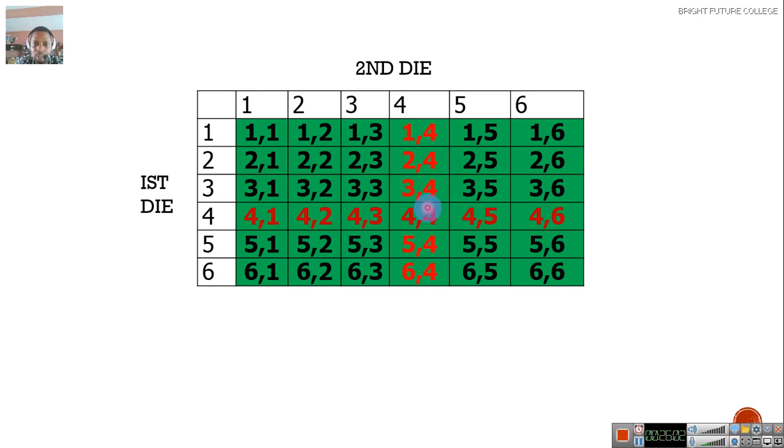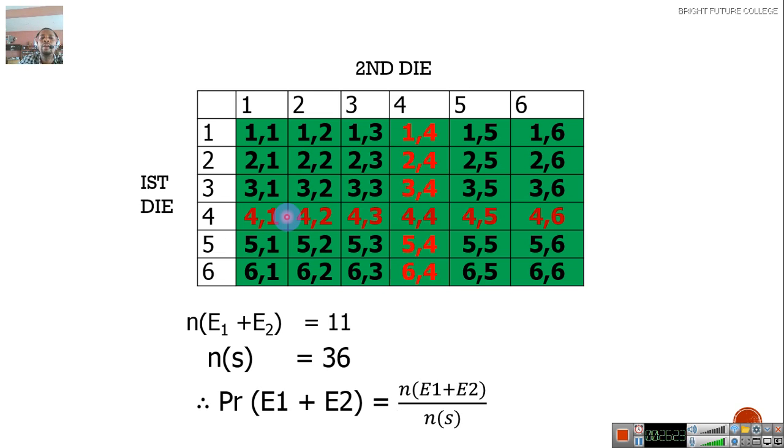So when you want to count it vertically, you don't need to count that one again. I hope you understand that. So the total events is 11. Then the total sample space is 36. So the probability will be 11 over 36. Probability is 11 over 36.